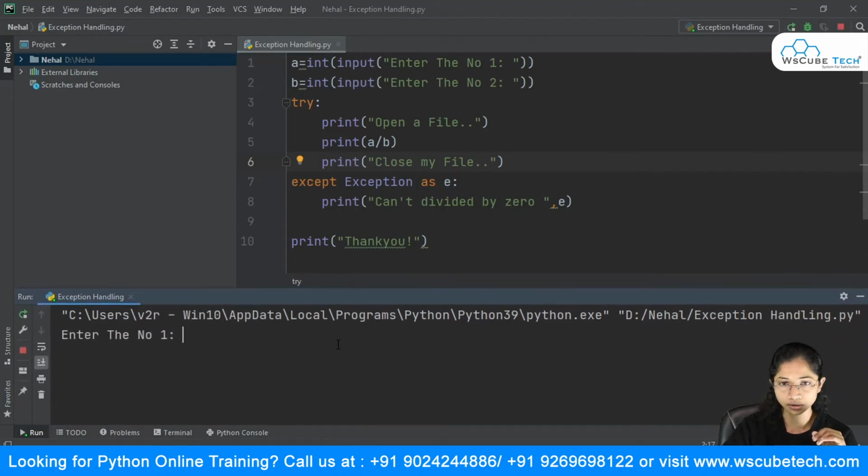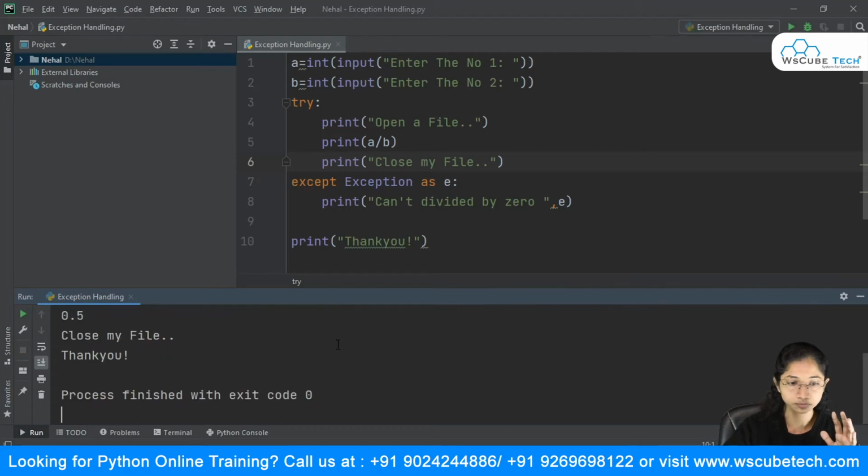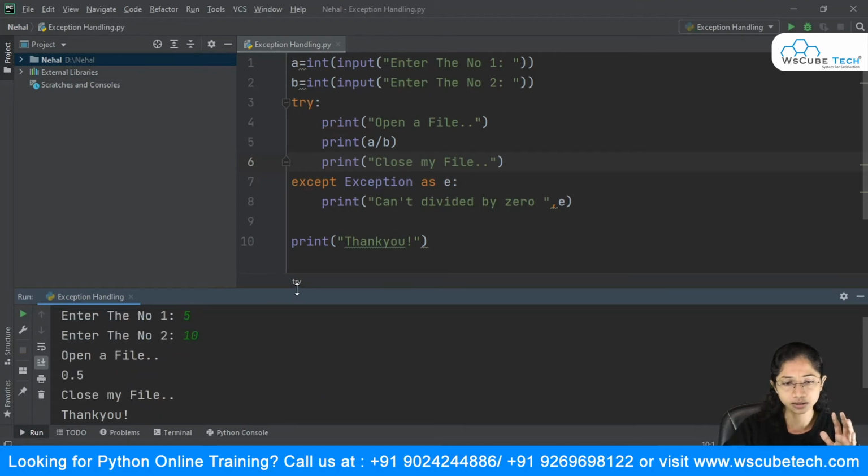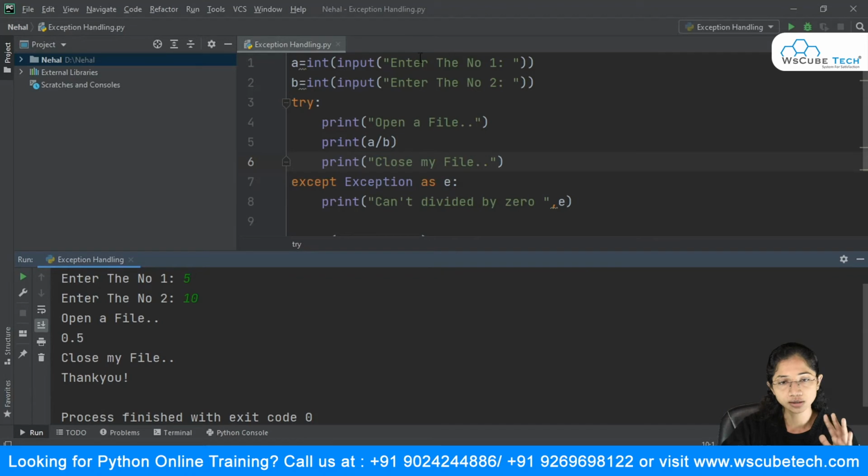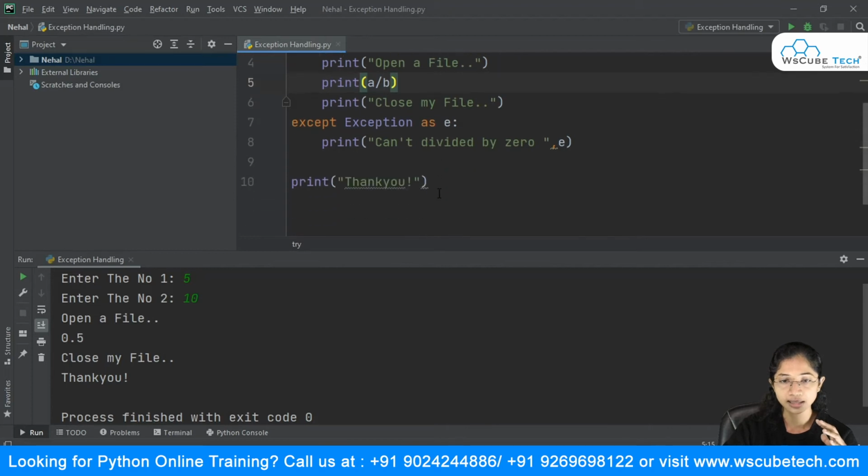First we will go with the right inputs, like suppose I'm giving 5, 10, and you can see over here that it completely works fine. It took the input from the user, 5 and 10, then it came into this block. It says okay fine, so open a file got displayed, it performed this calculation, it didn't go inside the except block, and it printed close my file, and then it printed this last statement. That works fine.